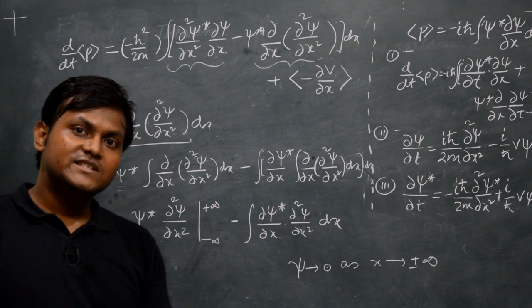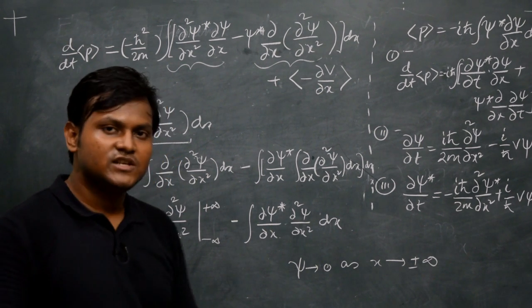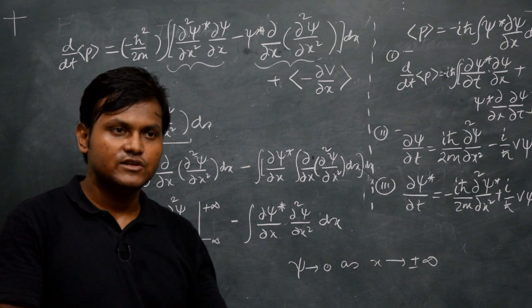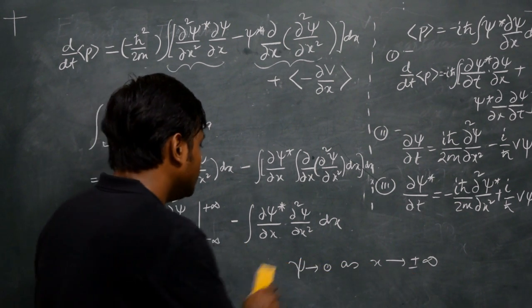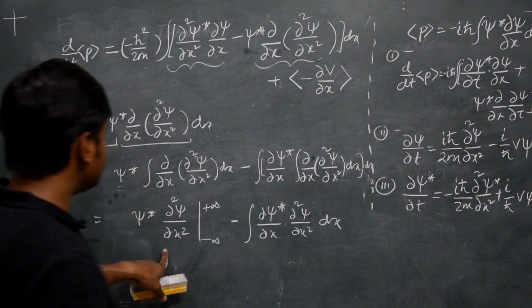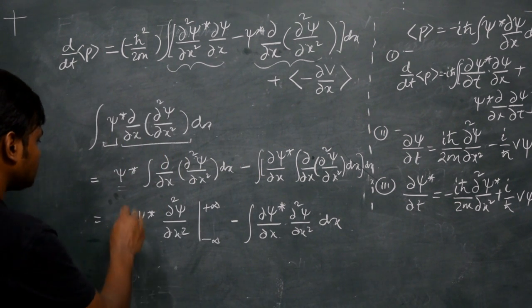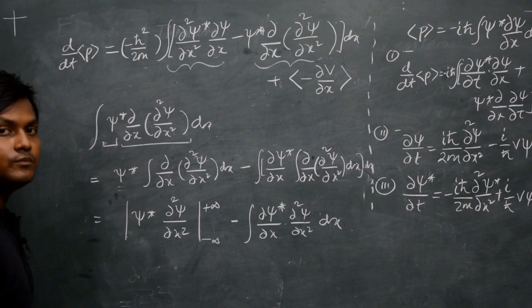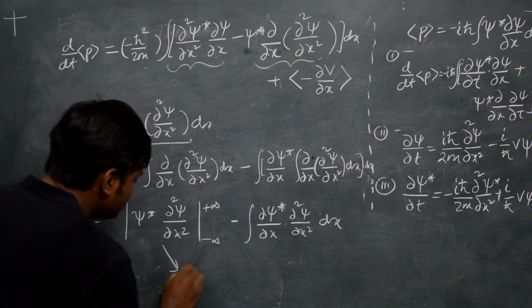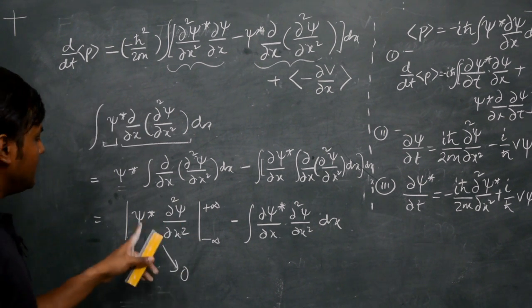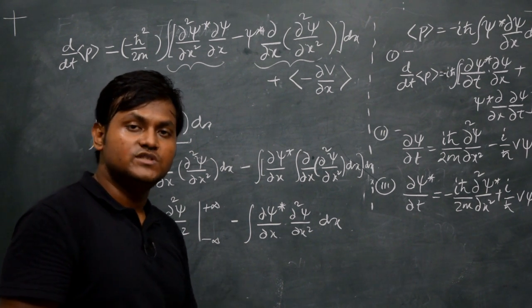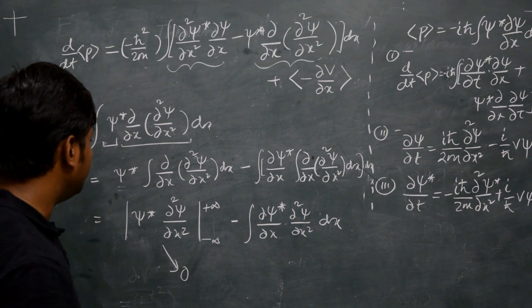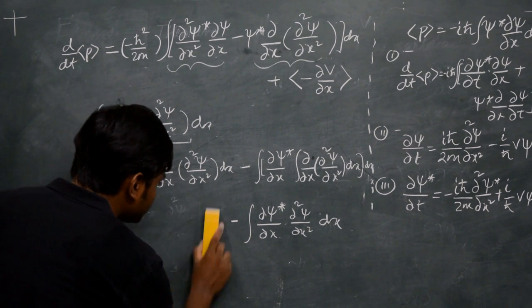So one of the limitations is that the wave function as well as its derivatives must always be 0 when x goes to plus minus infinity. Because of this, the first term, this psi star term, goes to 0, because the wave function and its complex conjugate must approach 0 as you approach infinity. So you're only left with this particular term here.